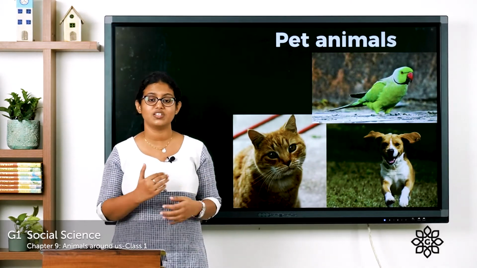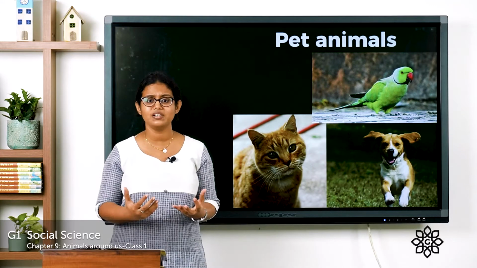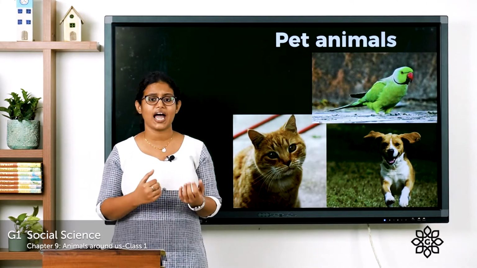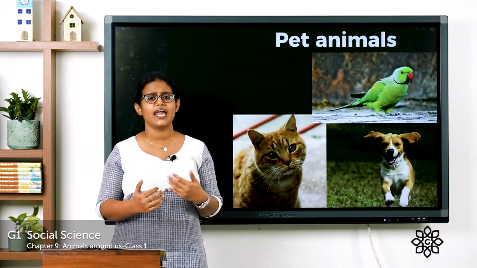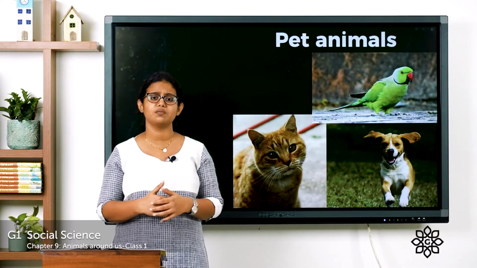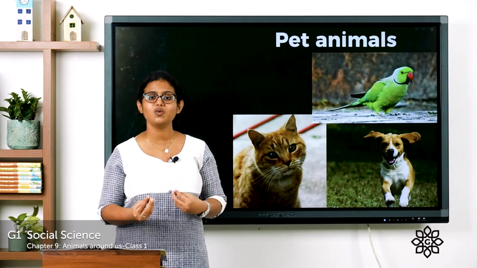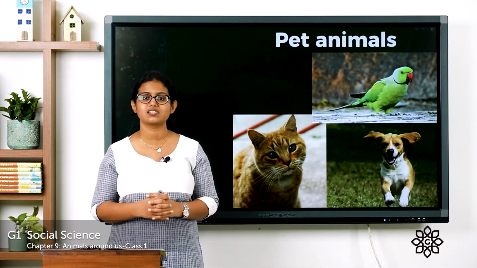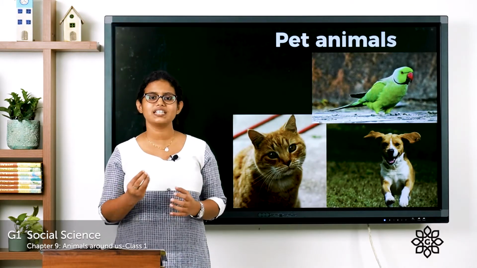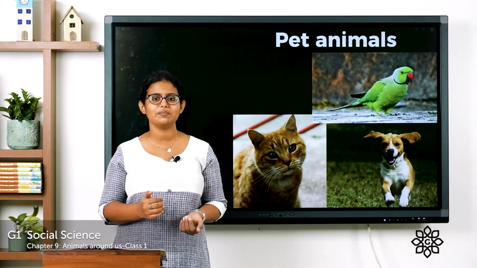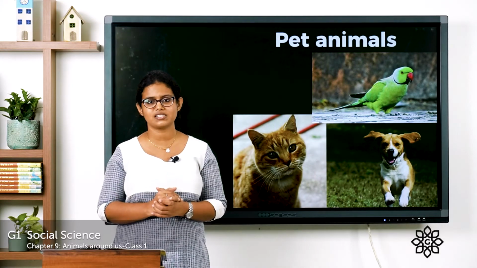So these are the different kinds of animals around us. So there are animals that live on land, in water, and even there are animals that live on land as well as in water. Then we learnt about wild and domestic animals. Domestic animals can be farm animals and pet animals.